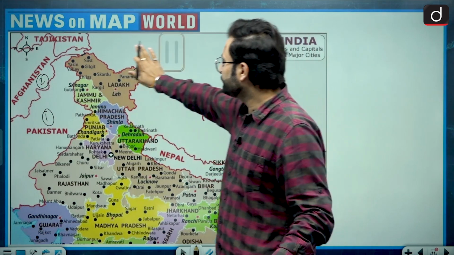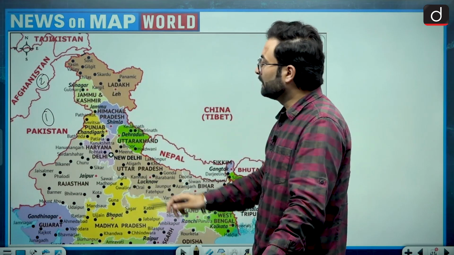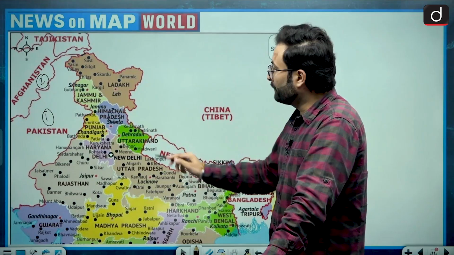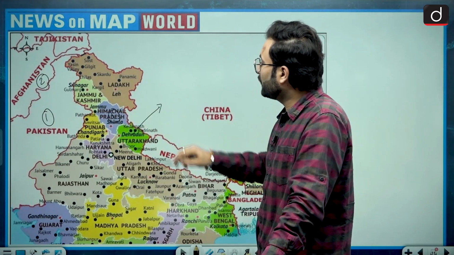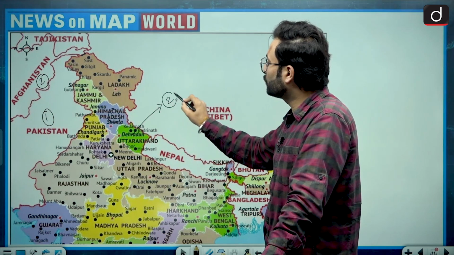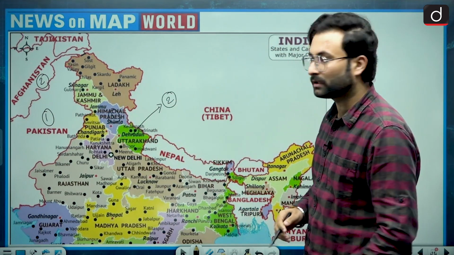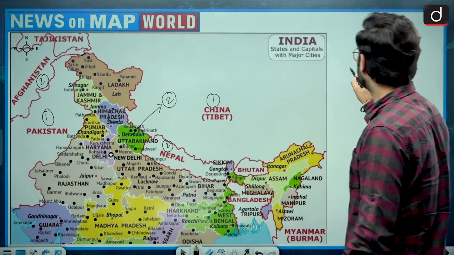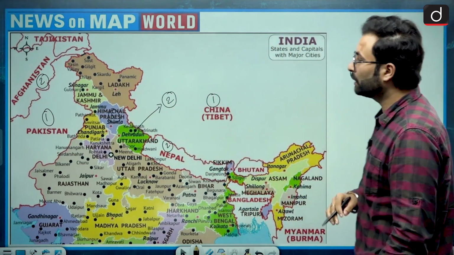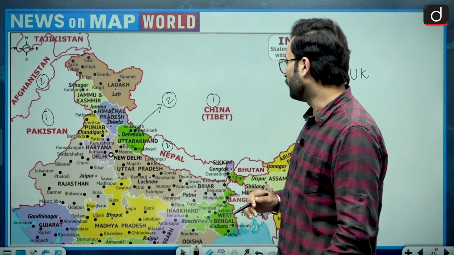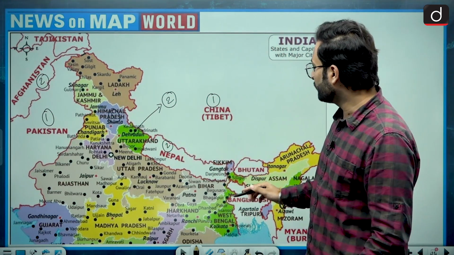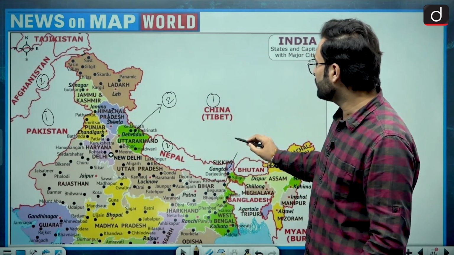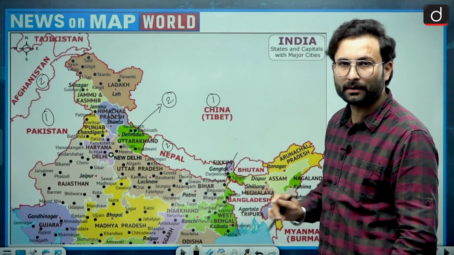Then moving further, if we talk about Himachal, this is sharing border with China only. Then Uttarakhand. When we are talking about Uttarakhand, there are two countries which share border with Uttarakhand. One is China and second is Nepal. So one would be Uttarakhand, only two nations sharing the border. After that, when we are talking about Sikkim, here you can see we have a boundary with Nepal and then China and then Bhutan. So Sikkim cannot be our answer.